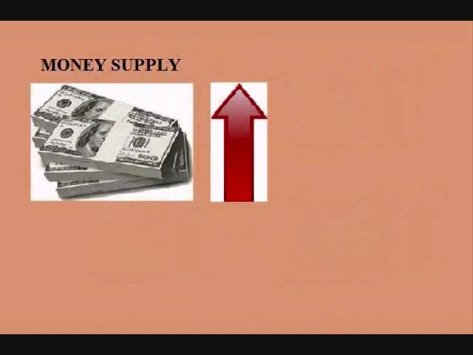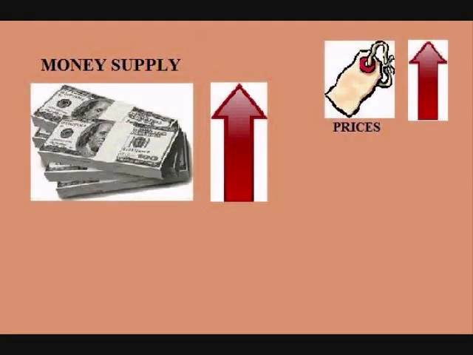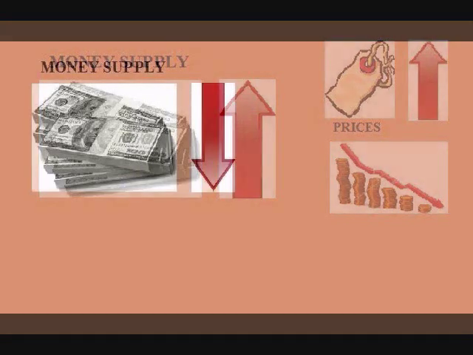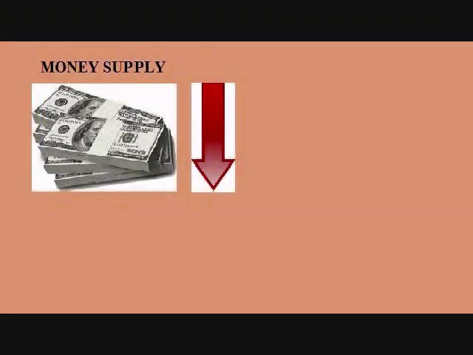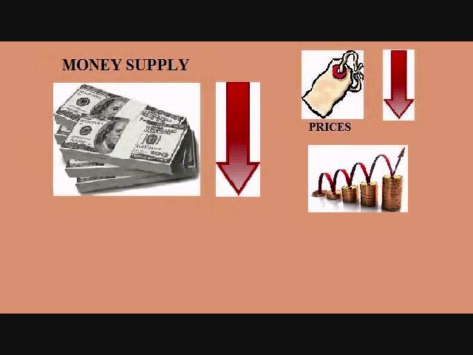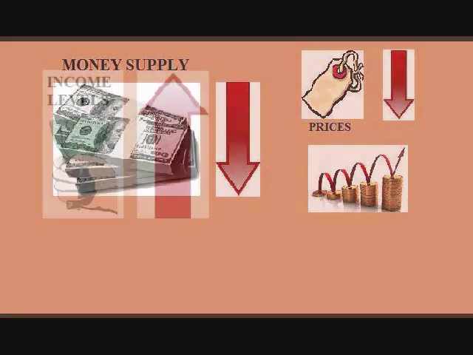If the money supply goes up, the country will experience inflation. In other words, prices will go up. The currency will get weaker following the purchasing power parity as money flows out of the country seeking cheaper prices elsewhere. If the money supply goes down, prices will go down and the currency will get stronger following the purchasing power parity as more money flows into the country from countries with higher prices.